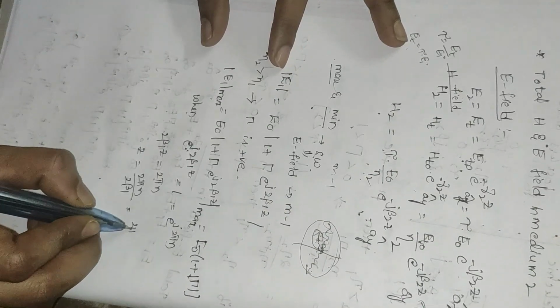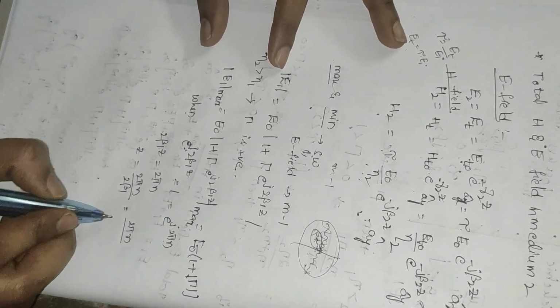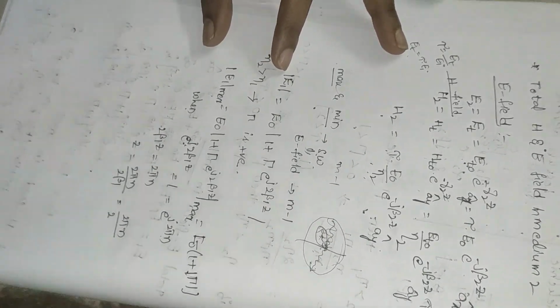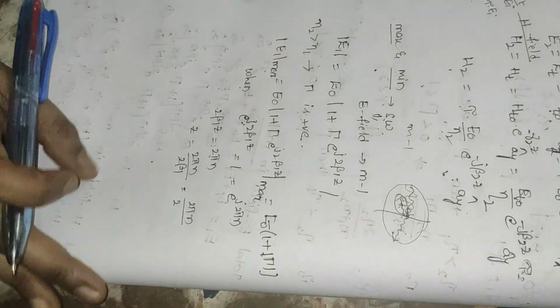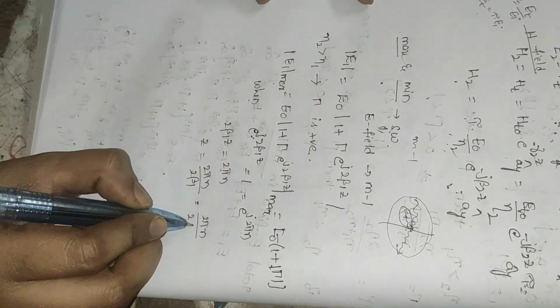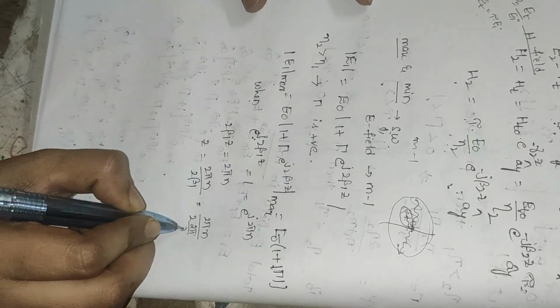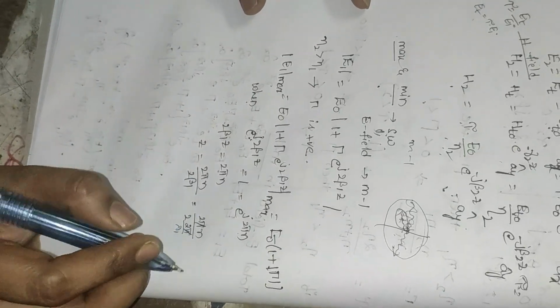In the previous case we have taken beta 1 as 2 pi divided by lambda 1, where pi will get cancelled.